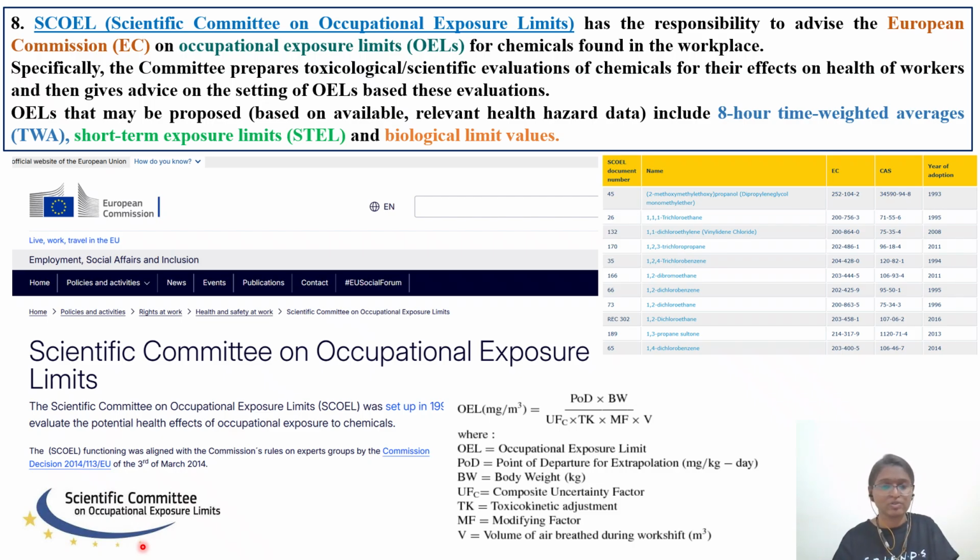Different values will be there. So I would request you to go and check this particular database, that is Scientific Committee on Occupational Exposure Limit, and you will also come across the list. Here you can see EC, that is European Commission, has given the list. They have given the CAS number as per US, and year of adoption, on which year they have ended up with giving this SCOEL values, or this occupational exposure limit.